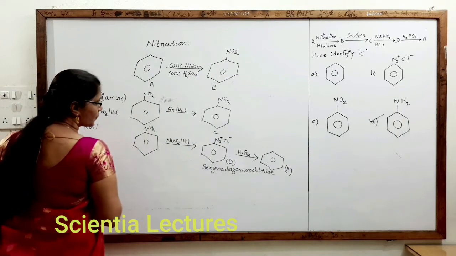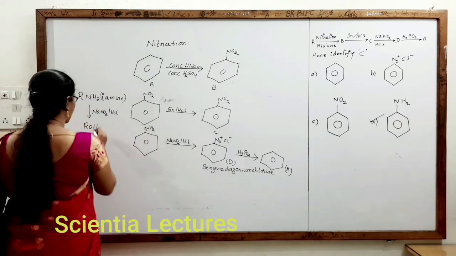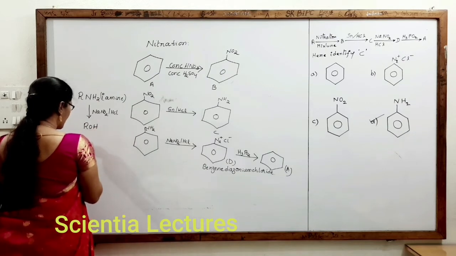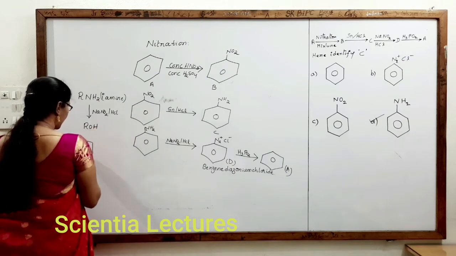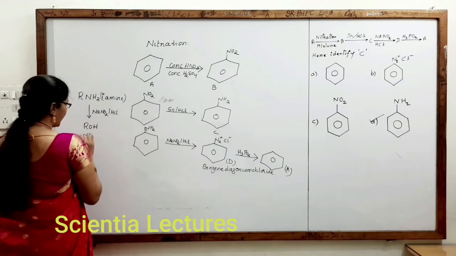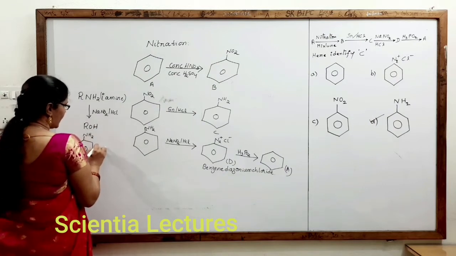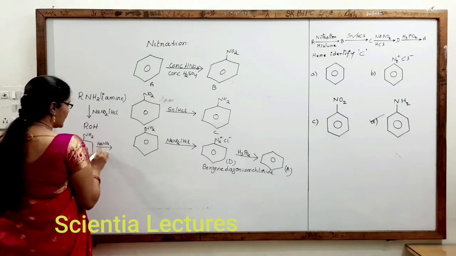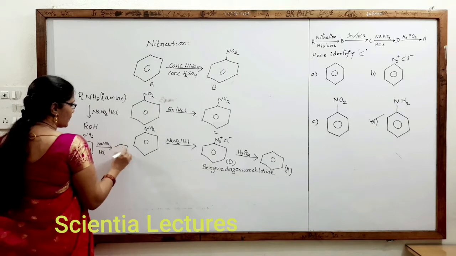It does not produce diazonium chloride. Suppose you take aniline, which is also a primary amine itself, in the presence of NaNO2 by HCl, it produces benzene diazonium chloride.